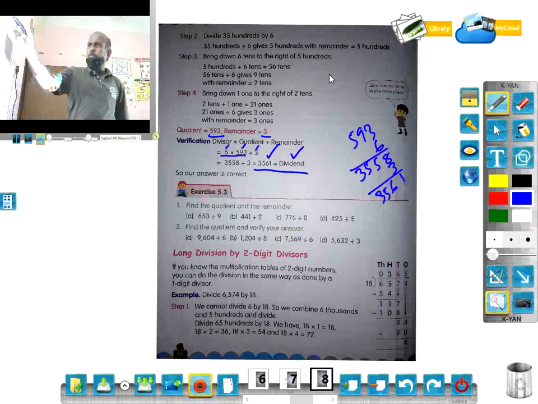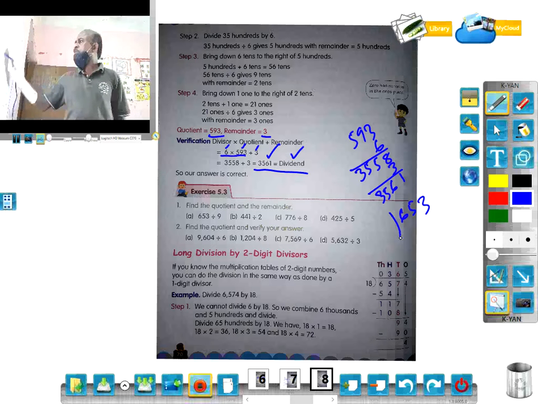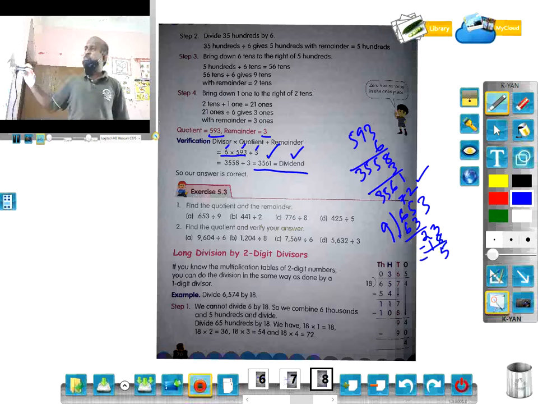Find the quotient and the remainder: 653 divided by 9. Nine sevens are 63. In the tens place, 5 is there. From 5 tens you subtract 3 tens, which is 2 tens. Then 18. Here 5. Okay, so 72 is the quotient, 5 is the remainder. Similarly, you can do the rest, find the quotient and verify your answer.